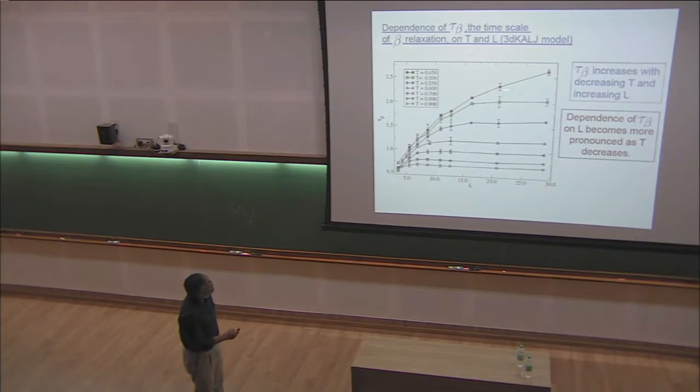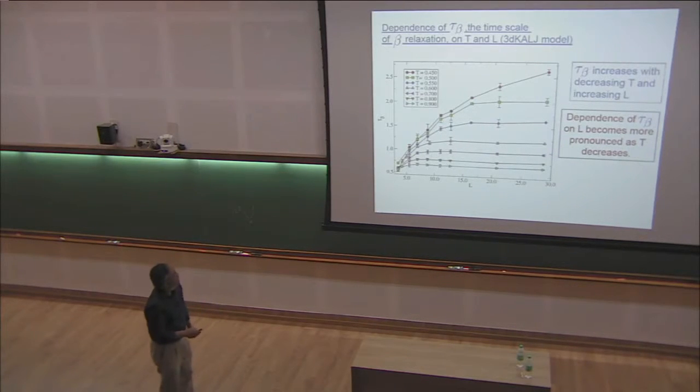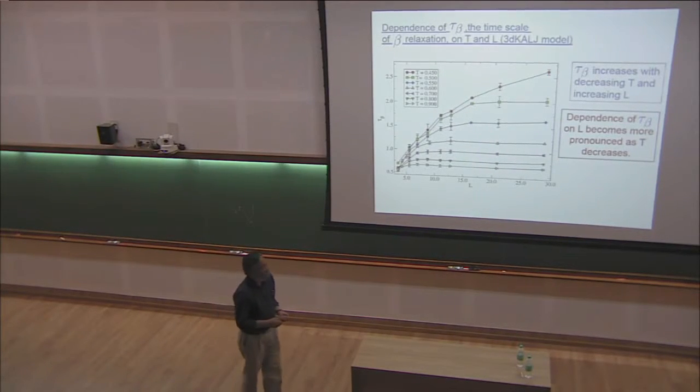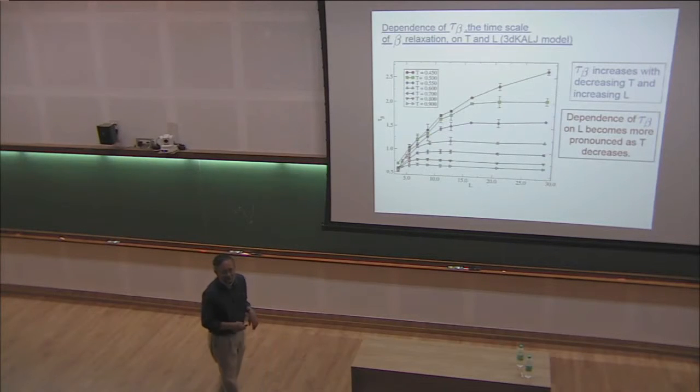So these are at different temperatures as indicated here, but we are looking at this time scale as a function of system size. At higher temperatures, this time scale saturates quite quickly as we increase the system size, whereas at lower temperatures, one has to go to much larger systems for this time scale to saturate. This by itself already indicates that there has to be a growing length scale, in the sense that this will saturate when the size of the system becomes much larger than the characteristic length scale, and that happens at a much smaller value of L at high temperatures as compared to low temperatures.